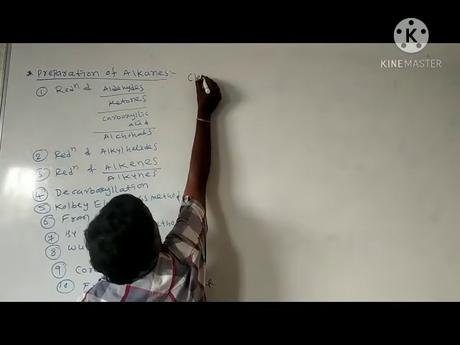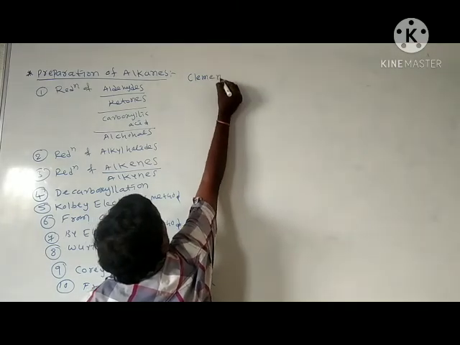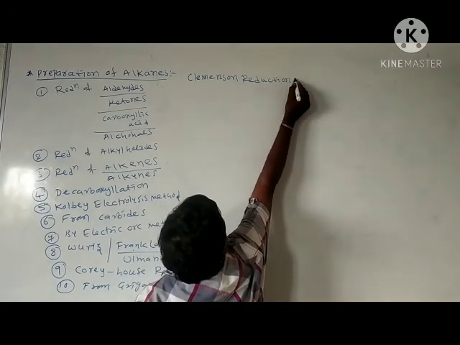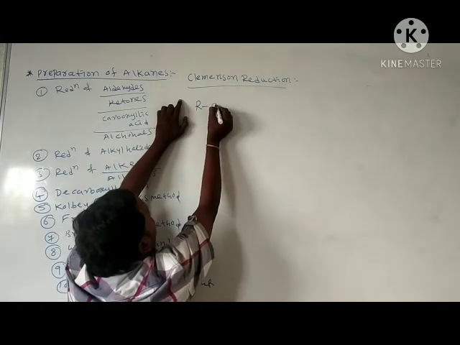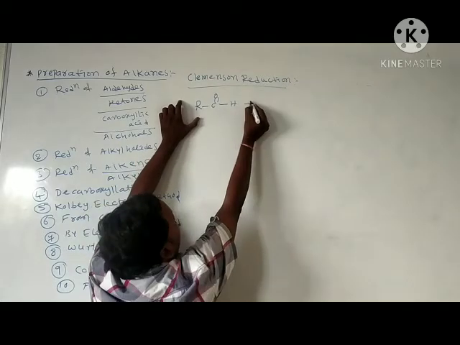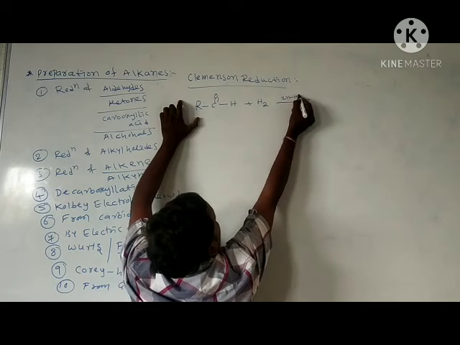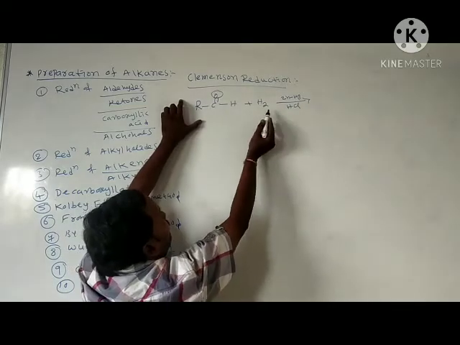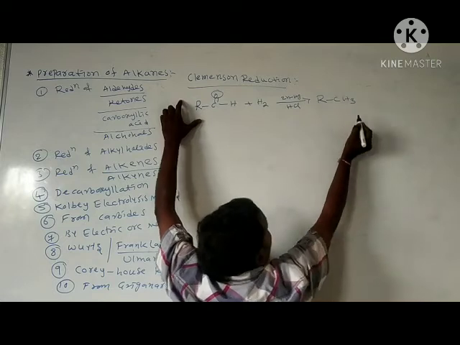Here I am writing Clemmensen reduction. Here I am taking an aldehyde, C double bond O, H, which we call an aldehyde. Just add hydrogen in the presence of zinc mercury hydrochloric acid. Just remove the oxygen, add the hydrogen, and we'll get here an alkane.